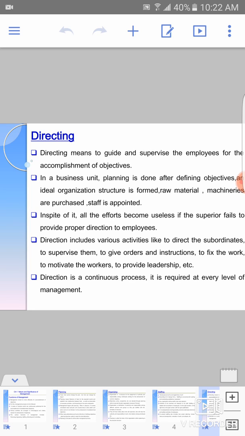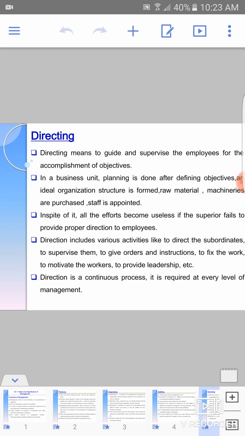The next point is that in a business unit, planning is done after defining objectives. An ideal organization structure is formed, raw material and machineries are purchased, staff is appointed, everything is done. All the management functions are done. But in spite of it, all the efforts become useless if the superior fails to provide proper direction to the employees.